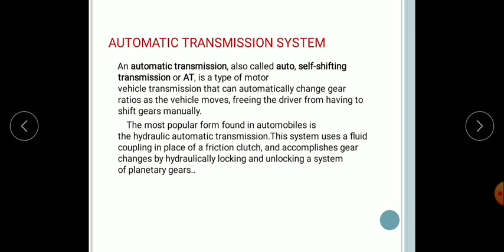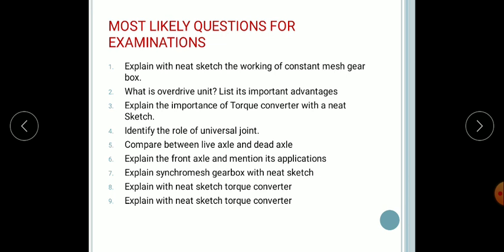Besides the hydraulic automatic transmission, there are other types of transmission such as the continuously variable transmission, which is nothing but the CVT, and semi-automatic transmissions. These are used in different types of modern vehicles such as BMW and Volkswagen Group. So this is regarding the automatic transmission system.